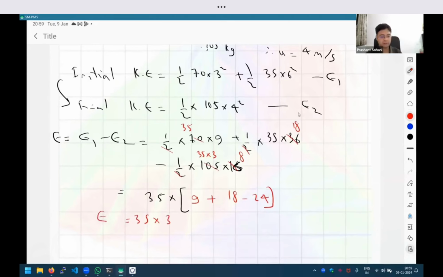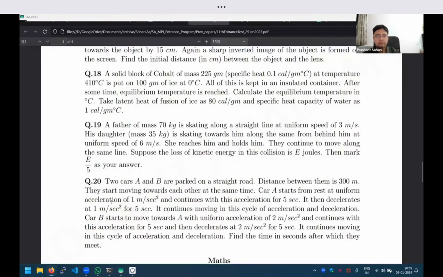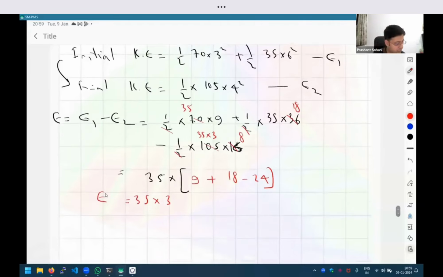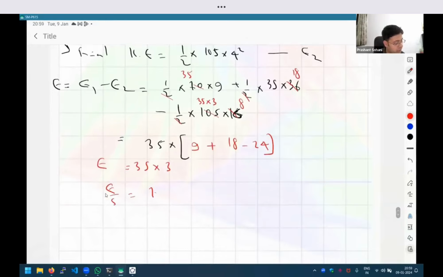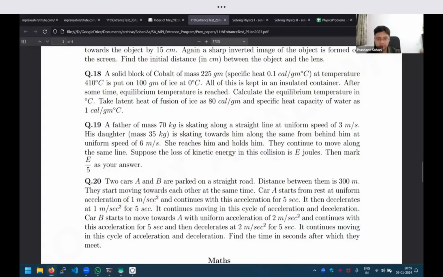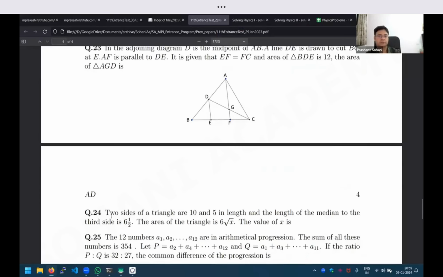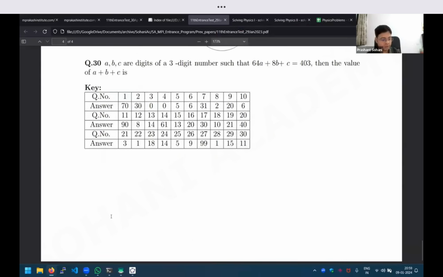So this is E. And what they have asked is actually not E, they have asked E upon 5. So E upon 5 is 7 into 3, which is 20. Let me check the answer. Yes, 20. Okay, any other doubts?